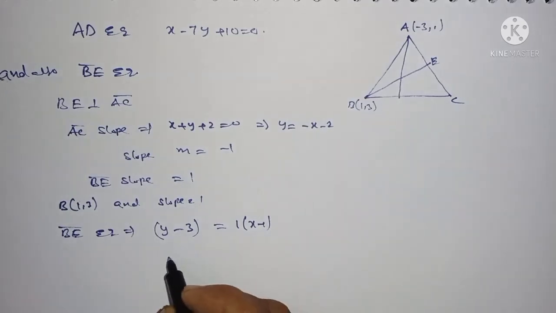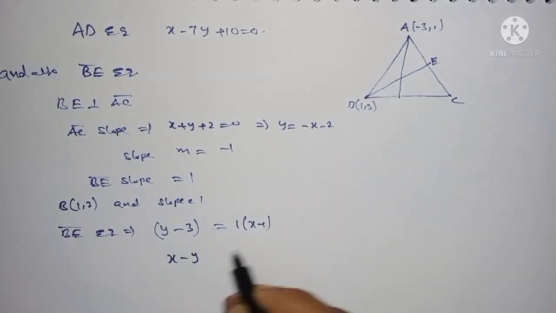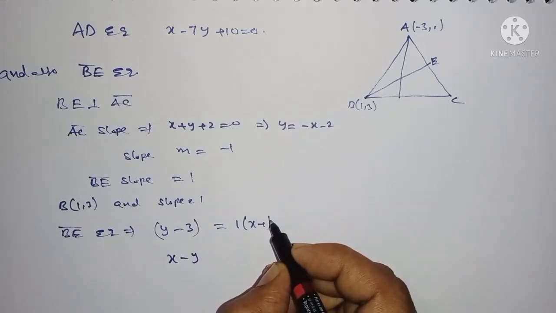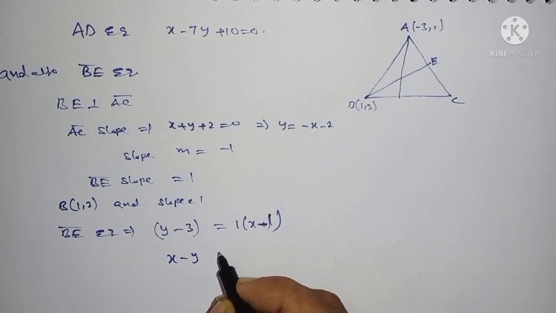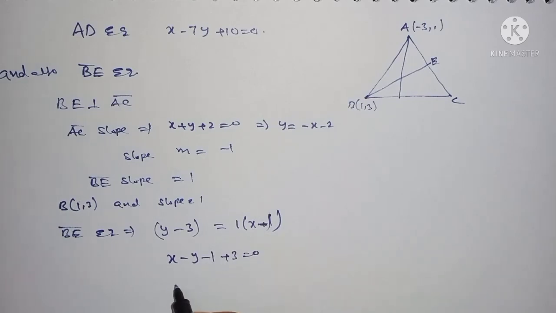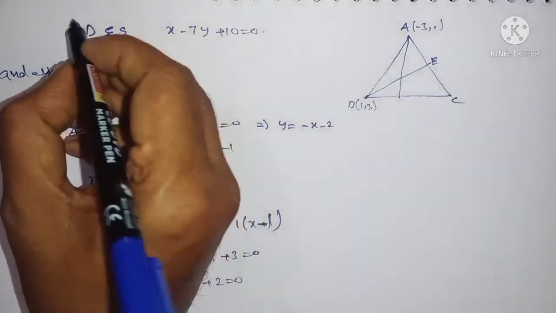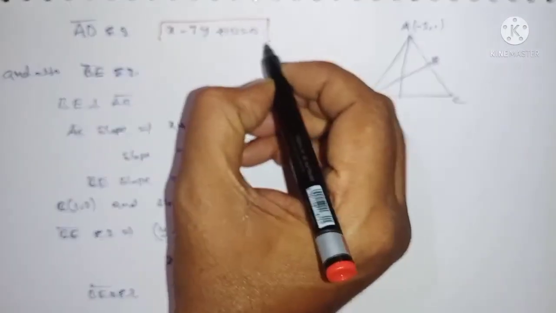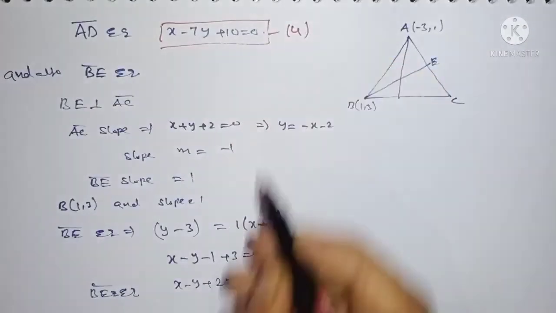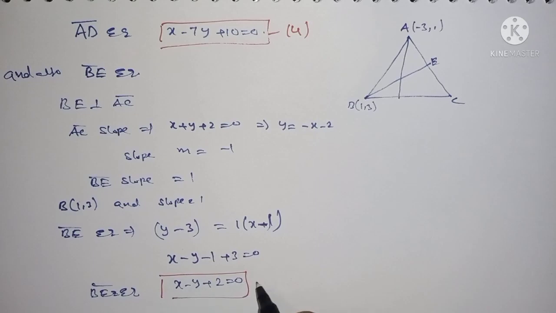Therefore this can be written as x minus y minus 1 plus 3 is equal to 0, x minus y plus 2 is equal to 0. This is the BE equation. The AD equation is called 4th, and the BE equation is 5.